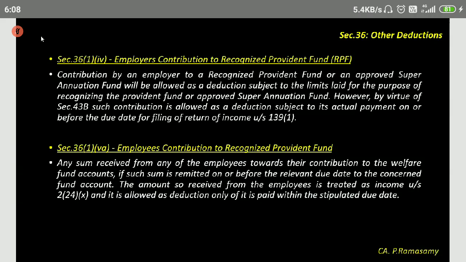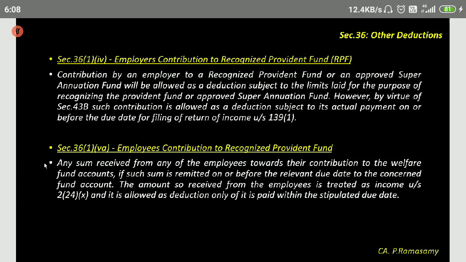Contribution by an employer to recognized provident fund or an approved superannuation fund will be allowed as a reduction subject to the limits laid down for the purpose.